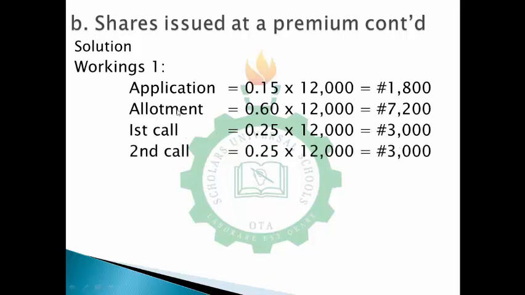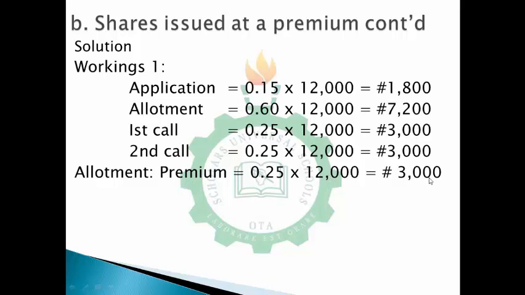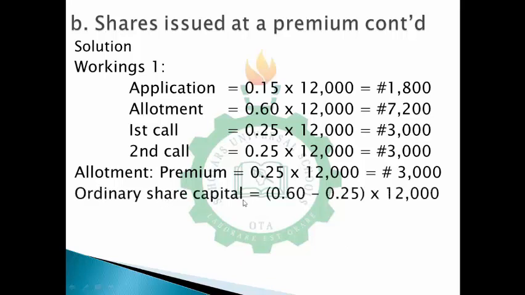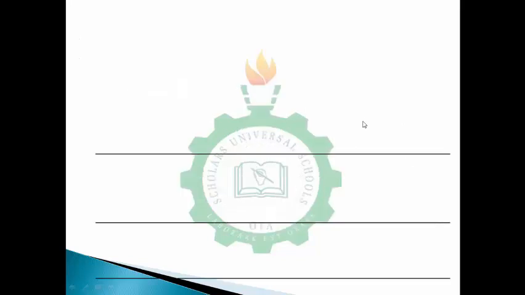However, you have to take note that on allotment you have some element of premium embedded within it, which is 0.25. So the premium is 0.25 times 12,000, which is 3,000. What this implies is that from this allotment of 7,200, the premium value is 3,000. So the difference of 3,000 from 7,200 is going to be 4,200. So the allotment value itself, which is the ordinary share capital value on this share, is 4,200, and the premium is 3,000. Now, as soon as you understand all of this, we can move to the journal preparation properly.